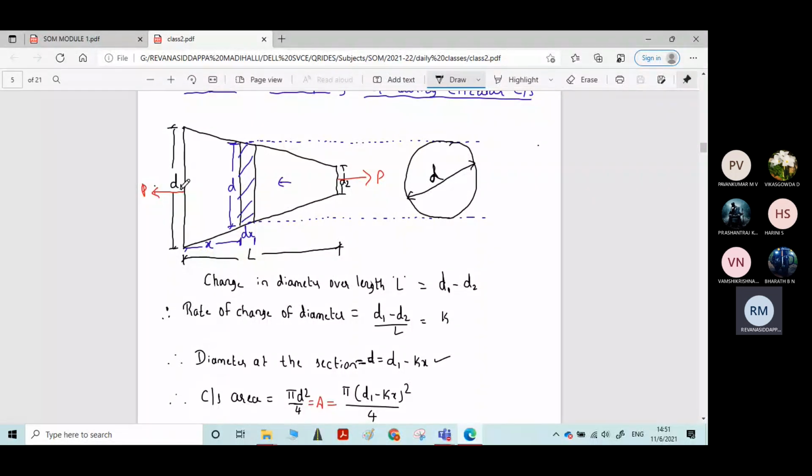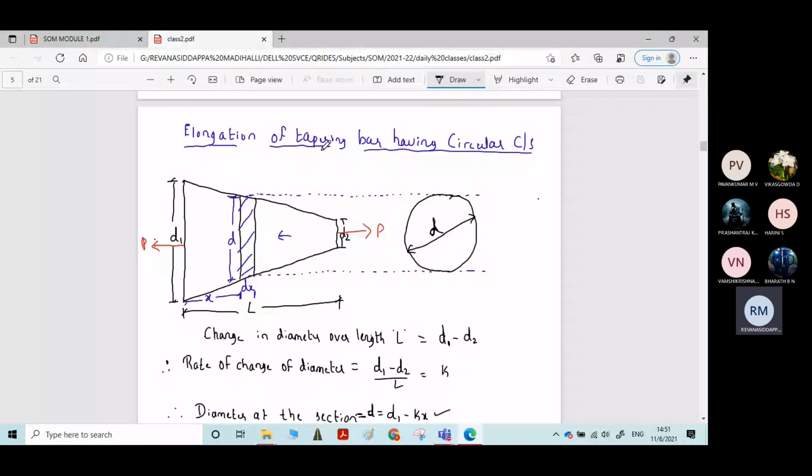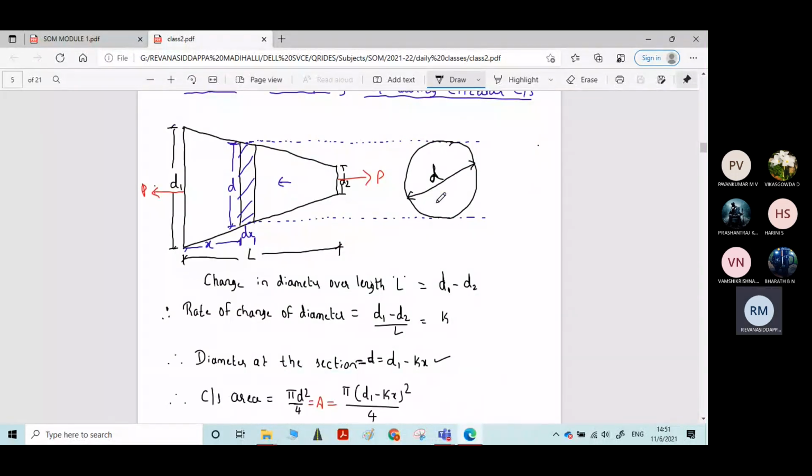See, now we want an equation for elongation of a tapering bar having circular cross section. We want the equation for this delta.